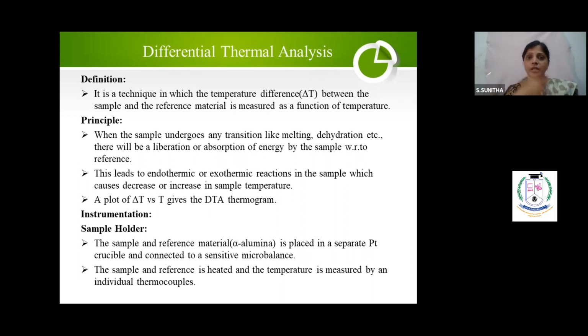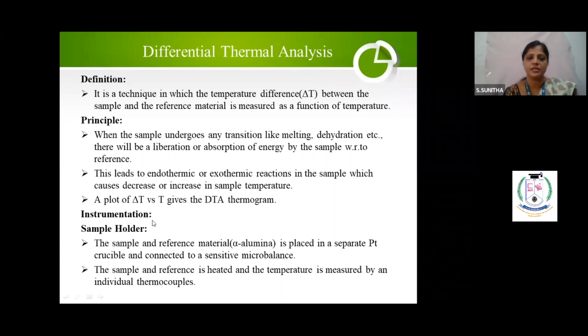Exothermic means it will go up. Endothermic means it will come down. Depending upon that, you will get a plot like this. So this leads to endothermic and exothermic reactions, which may decrease or increase the sample temperature. Hence, a plot of delta T versus temperature will give you a DTA thermogram.